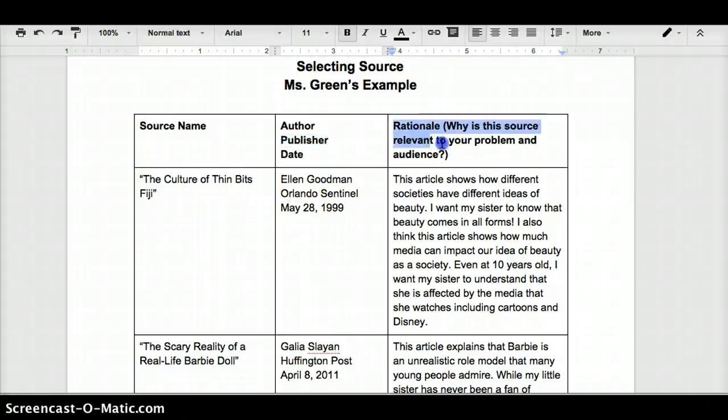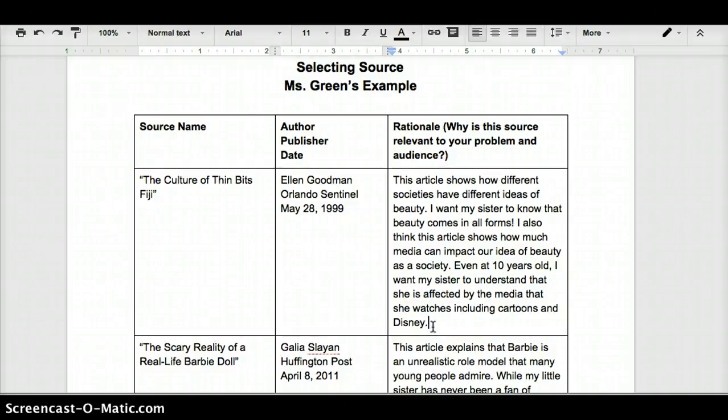This is probably the most important column, the rationale column. You really have to justify why this source is relevant. I imagine some people might be tempted to choose sources that aren't really useful because we're still building those skills. But if you can explain to me why this source is relevant, that's so important. So go ahead and read through my selecting sources for why I chose the Culture of Thin Bites Fiji. Once you're done, you can answer the questions on the right-hand side.